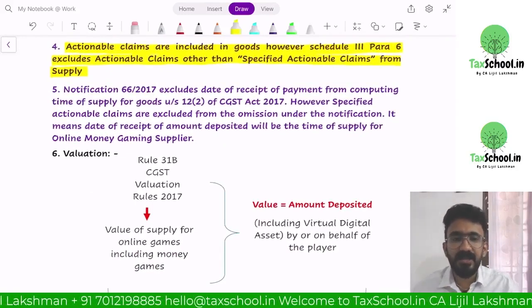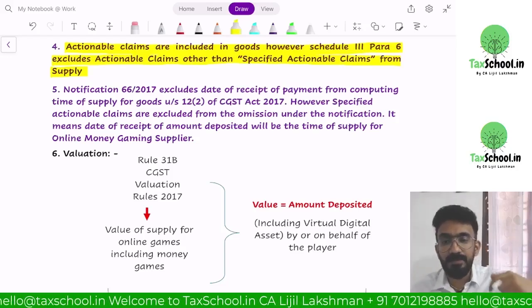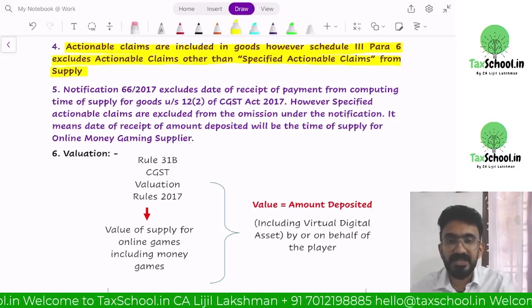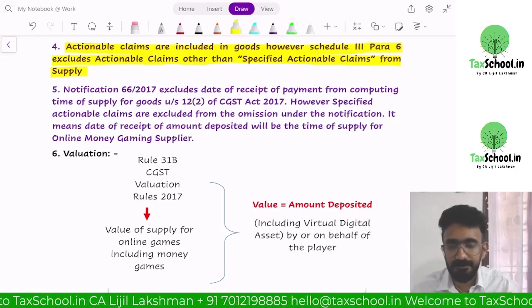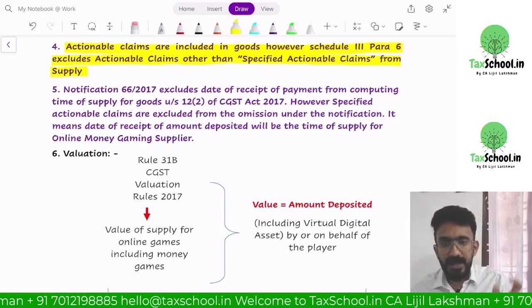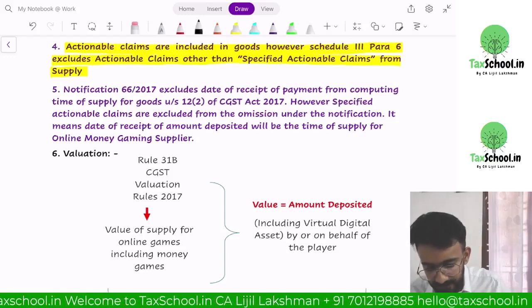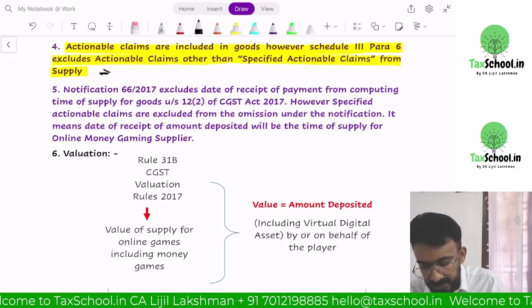Anything other than these 3 will not be a supply. Instead of putting these 3 names there, they now replace that particular word with specified actionable claim. What is the meaning of that? They said any actionable claims other than specified actionable claim will not be considered to be a supply.